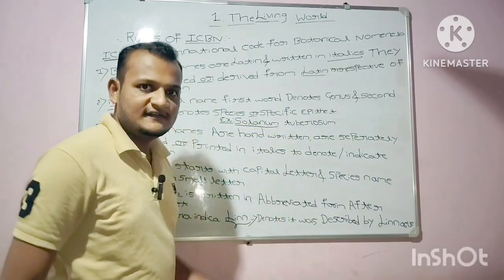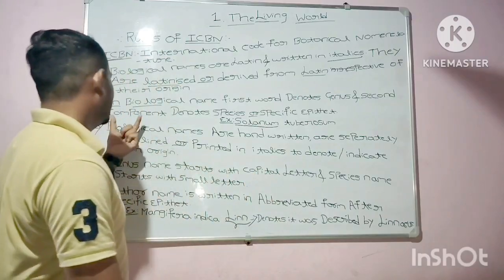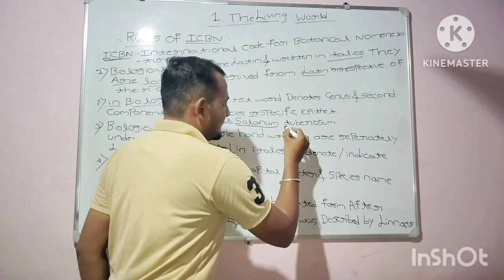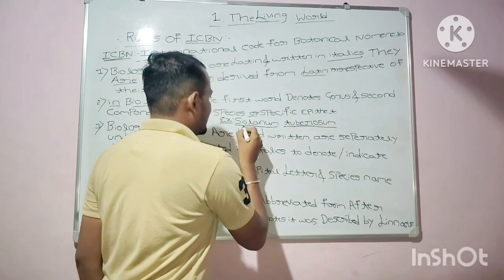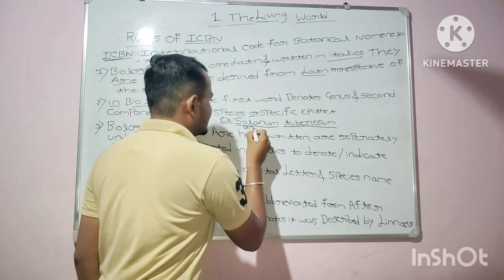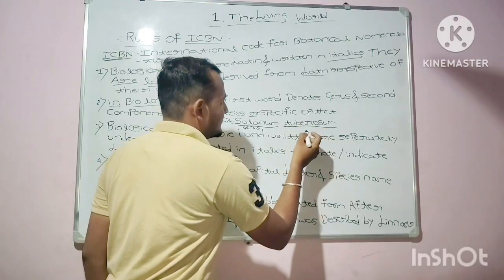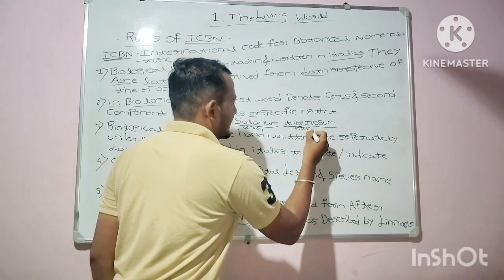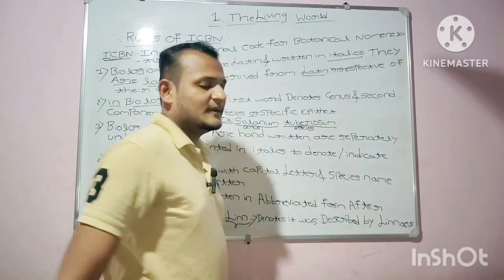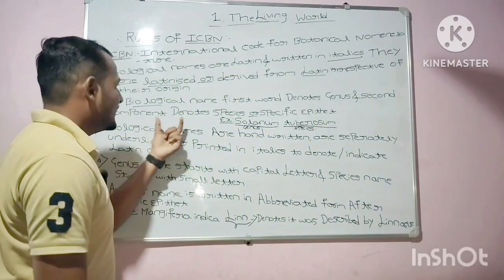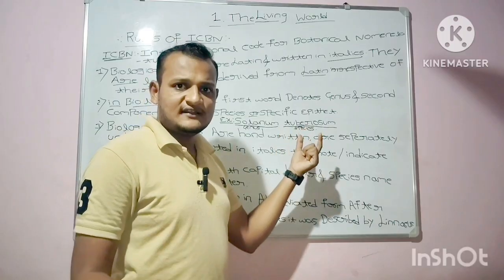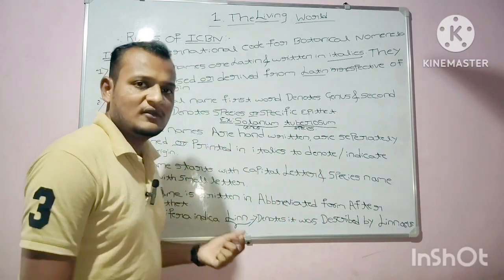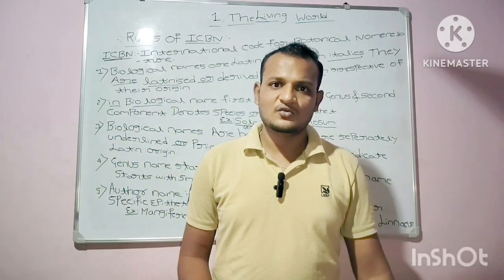Solanum is the genus, and tuberosum is the specific epithet or species. I hope we have cleared rule 2 also.